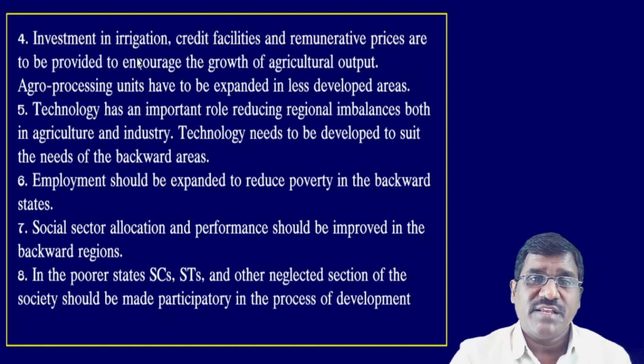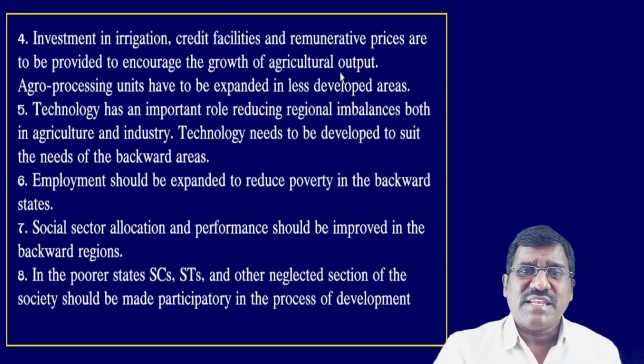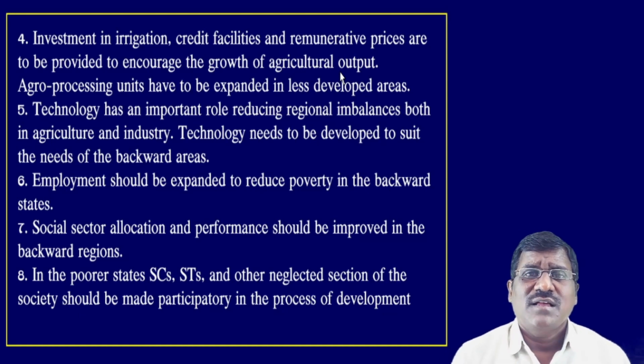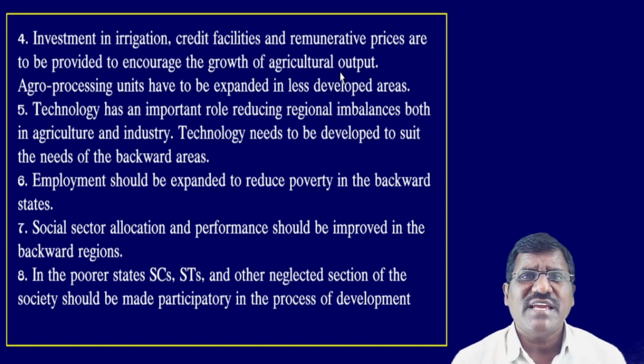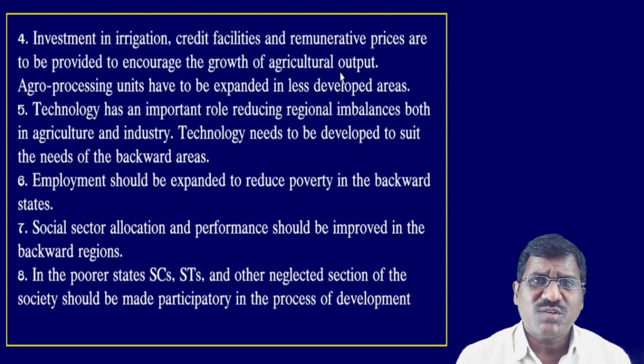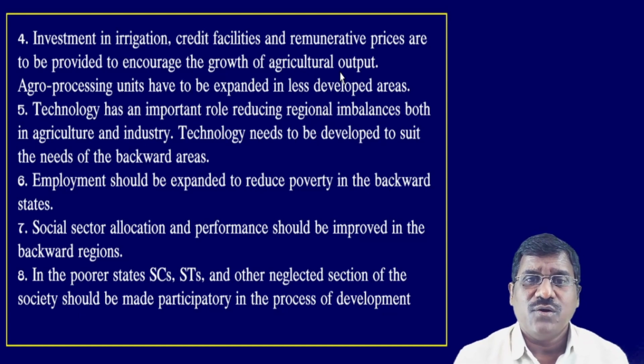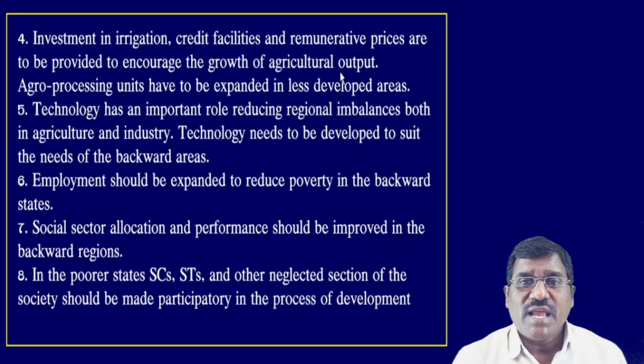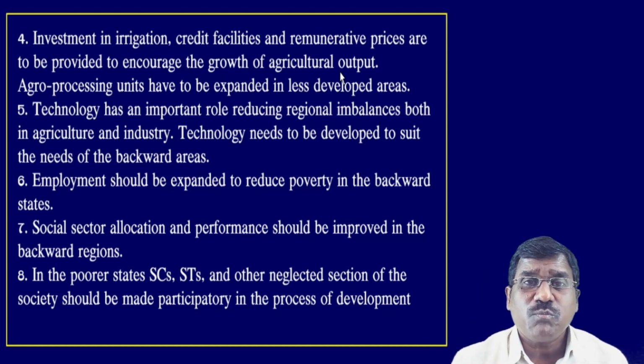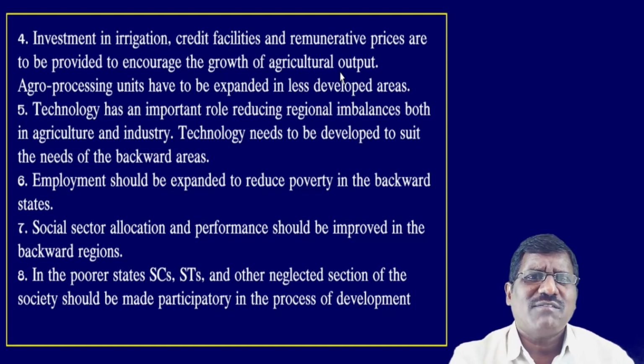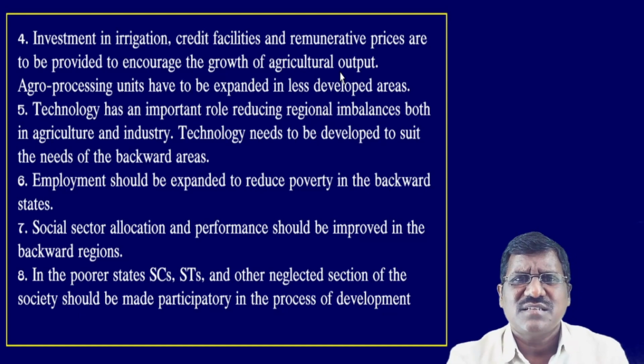Then investment in irrigation, credit facilities and remunerative prices provide encouragement for the growth of agricultural output. Exactly. The government has to introduce irrigation water facilities. The government should provide water facilities and credit facilities to agricultural people and provide remunerative prices for their crops. Then automatically the area's economic development will soon increase.